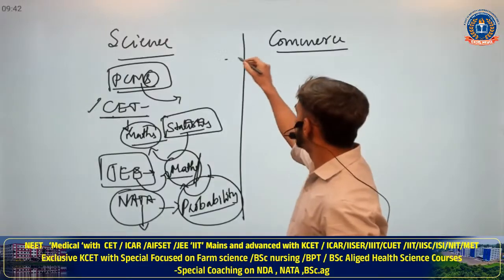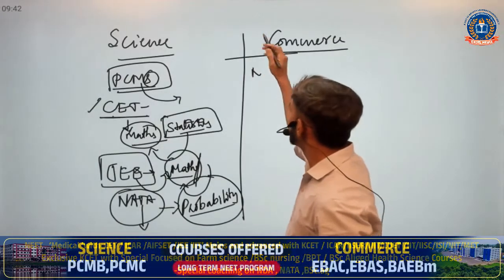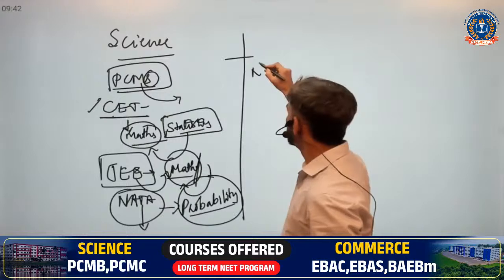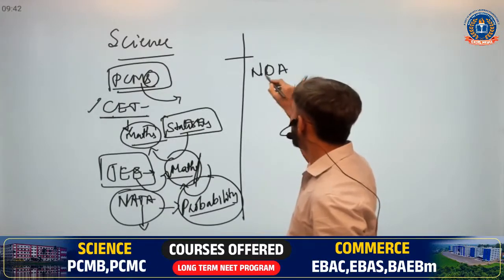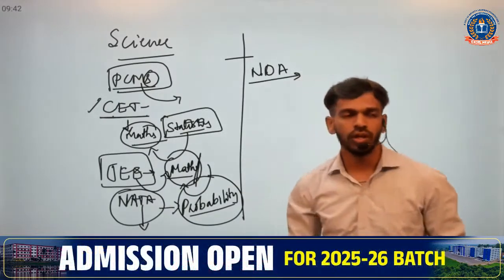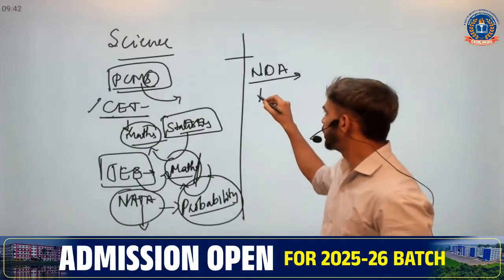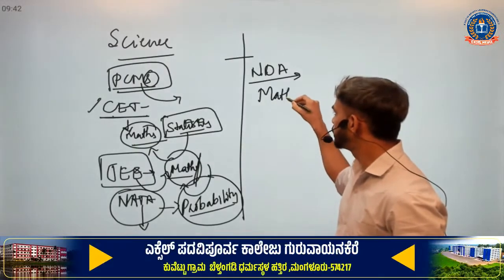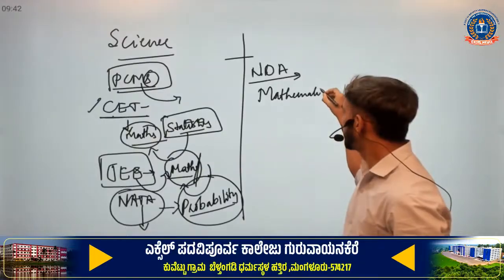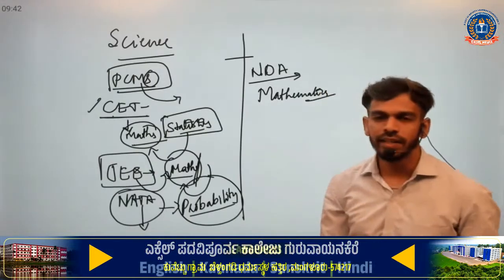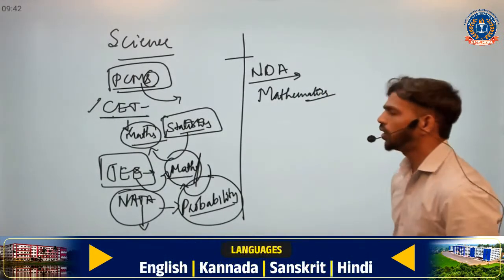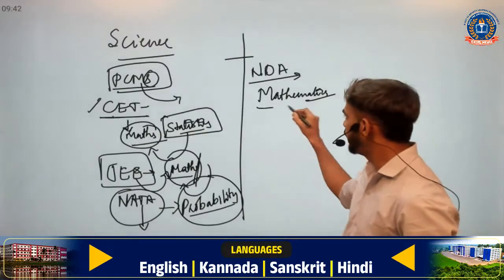Similarly, the most popular NDA, for defense, the majority of the concepts are related to mathematics. In NDA, mathematics is the leading paper.